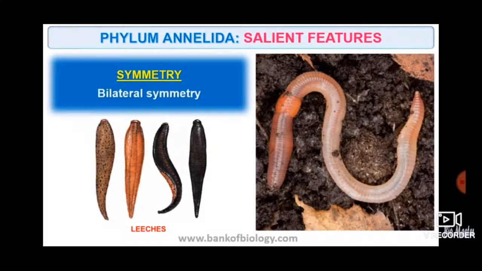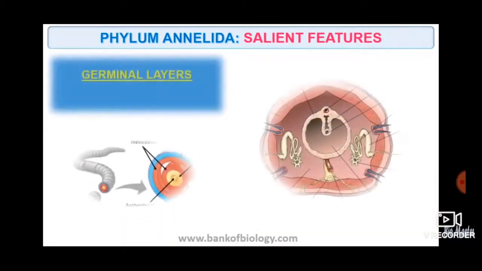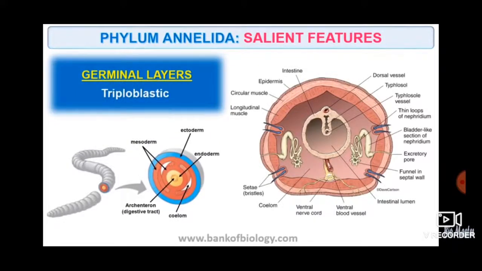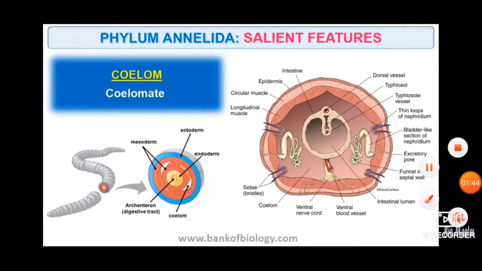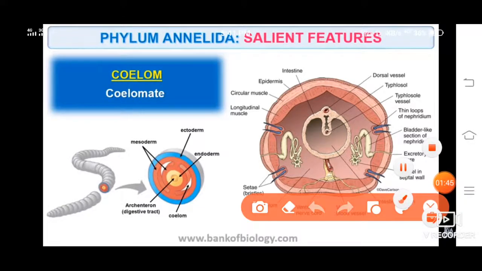Their body is bilaterally symmetrical. So you can see the leech. They have triploblastic germ layers. Okay, 3 layers, that is ectoderm, endoderm, and mesoderm. So you can see in the diagram, they are coelomate. You can see a perfect coelom is present, isn't it?